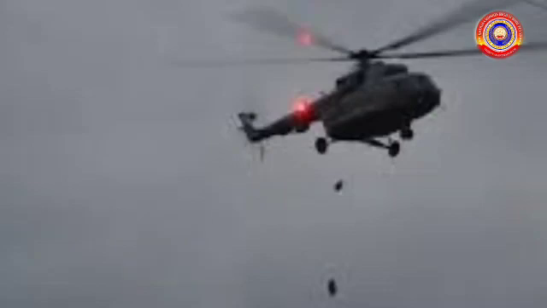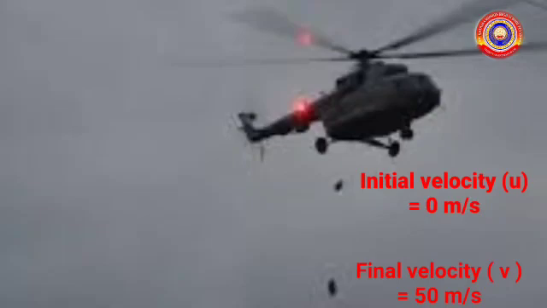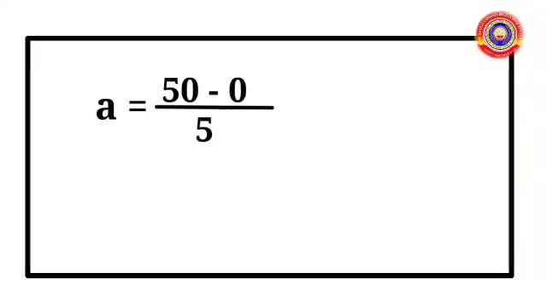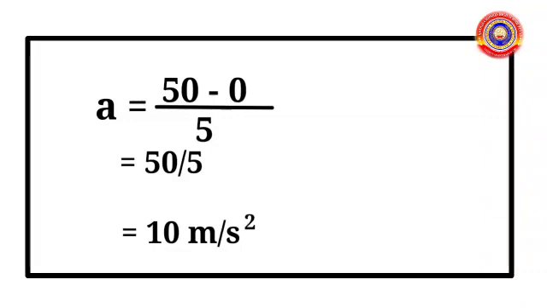Food is dropped from a helicopter and initially it has no velocity. So, we can write initial velocity equals 0. And it attains a velocity of 50 meters per second. That is, 50 meters per second is the velocity when it reached the ground. So, final velocity becomes 50 meters per second. Acceleration equals 50 minus 0 divided by 5. That is equal to 10 meters per second square.